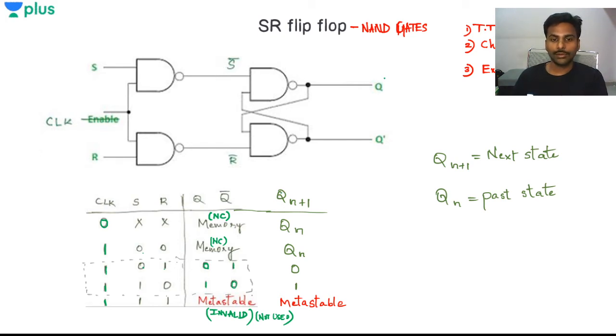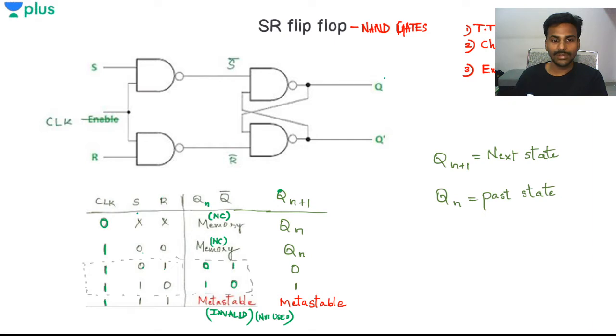Now see what Qn plus 1 is. I'll call this Qn, the past output, which is basically nothing but memory. So Qn is the past output or past state, and Qn plus 1 will be the next state. Qn plus 1 is going to be Qn only, which is memory, when S is don't care and R is don't care.